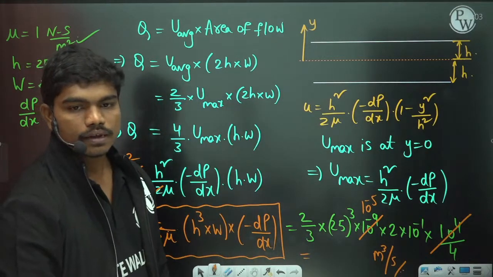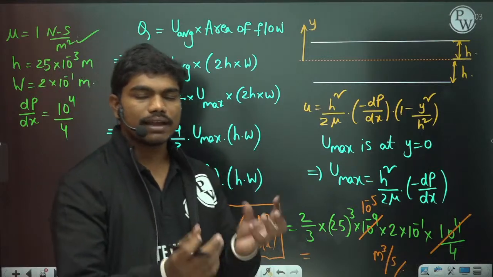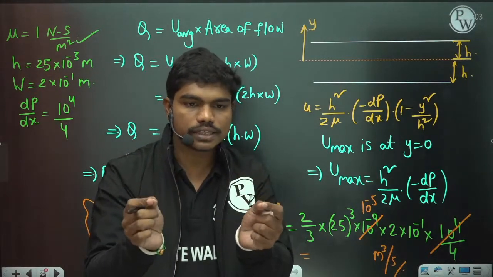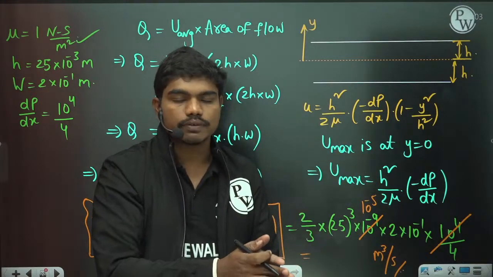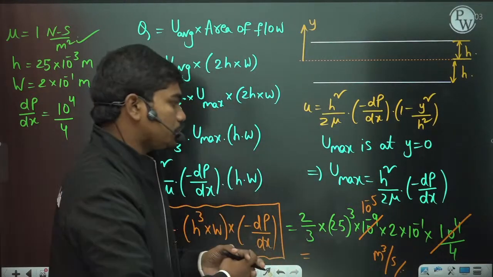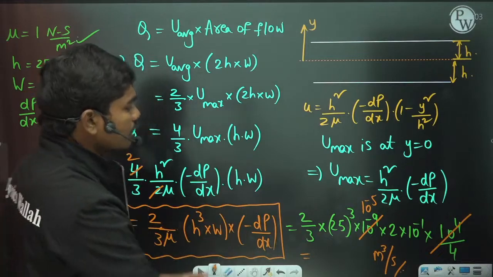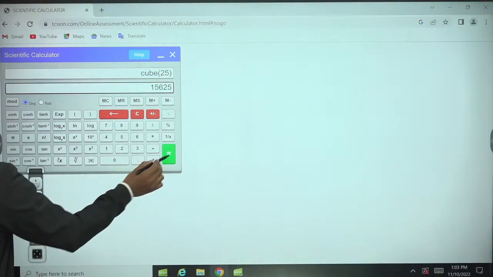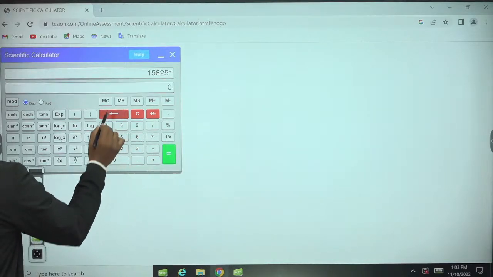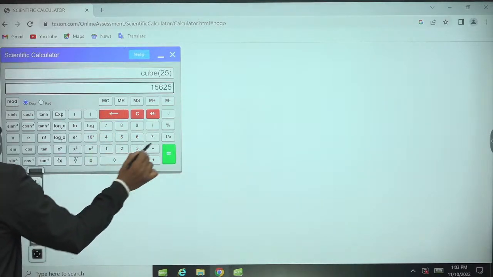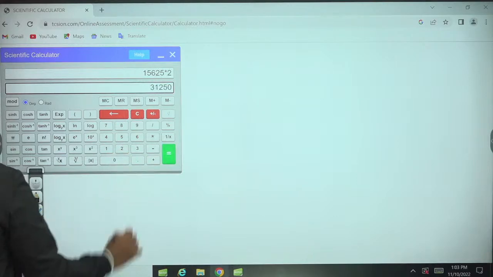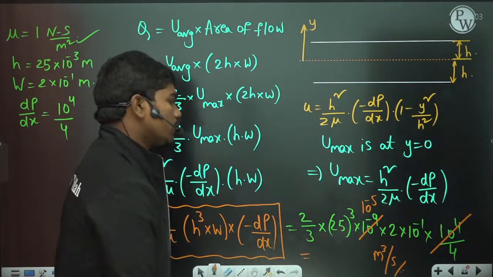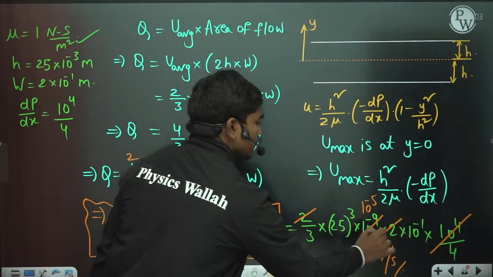The pressure drop is for unit length, but they have given clearly that the pressure drop in 1.2 meters length is this much. That's why maybe some units they have converted from centimeters, they have typed. So let us see here, 2 into 25 cube, 25 cube into 2, into one more 2. I think this 2 and 2 can cancel this 4.